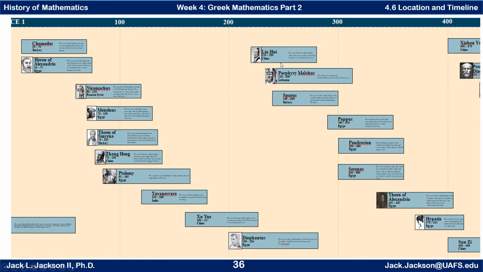There's another Chinese one up there. The rest of these would have been Greek. Diophantus we talked about in a previous video, and we briefly talked about Pappus there. And here's Theon of Alexandria and his daughter Hypatia, the first woman that we have listed on the timeline.